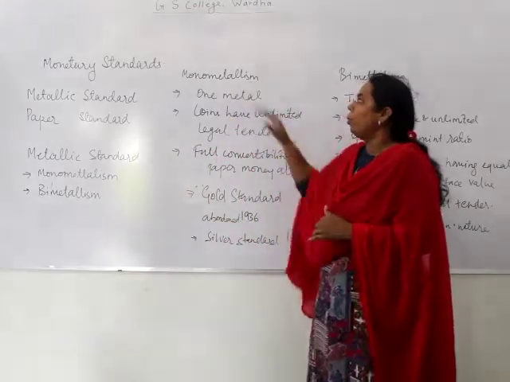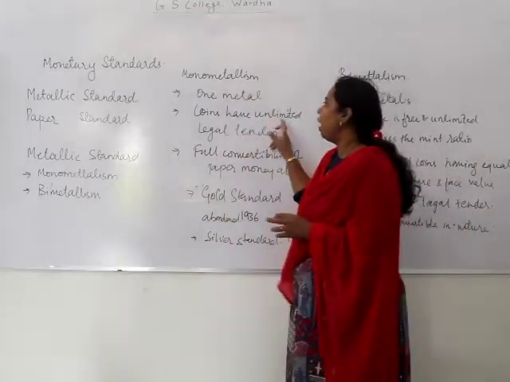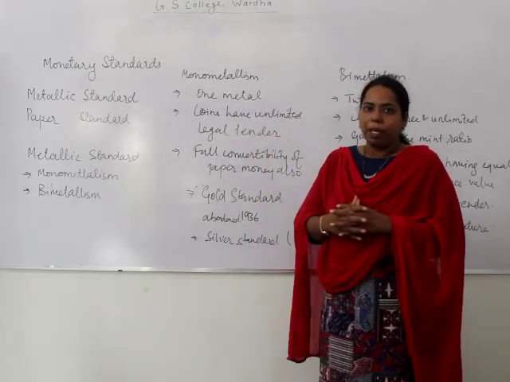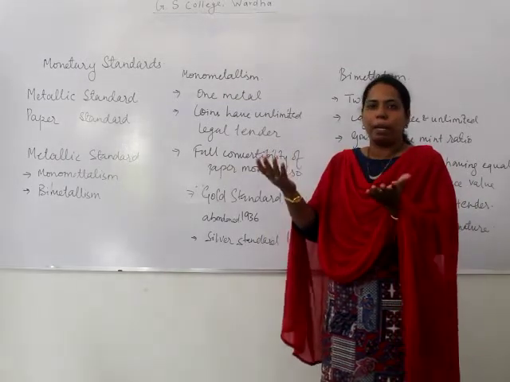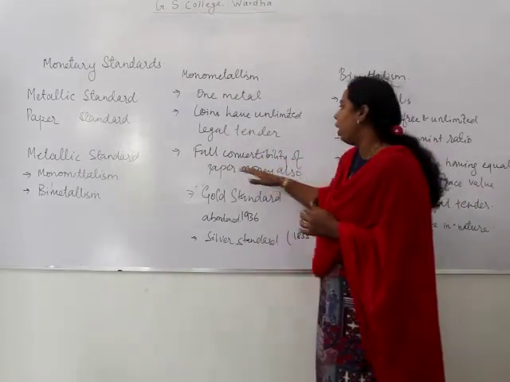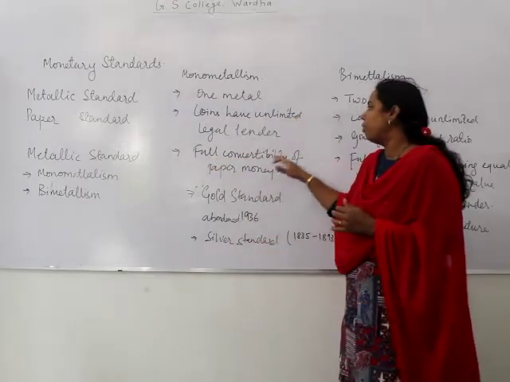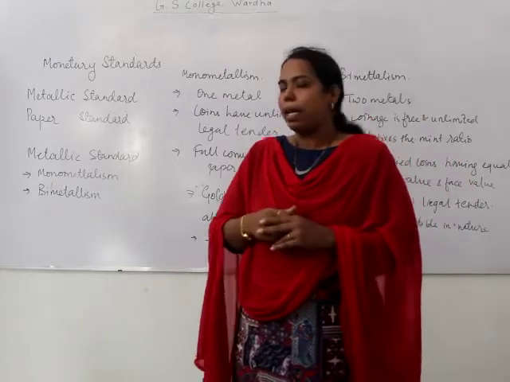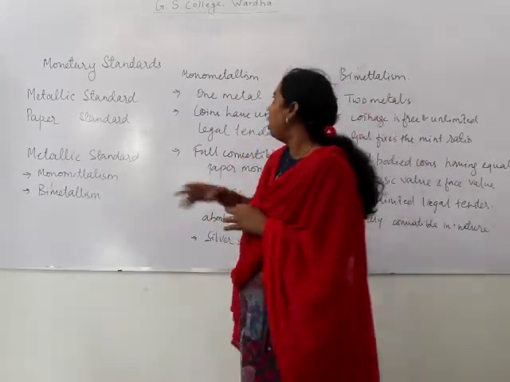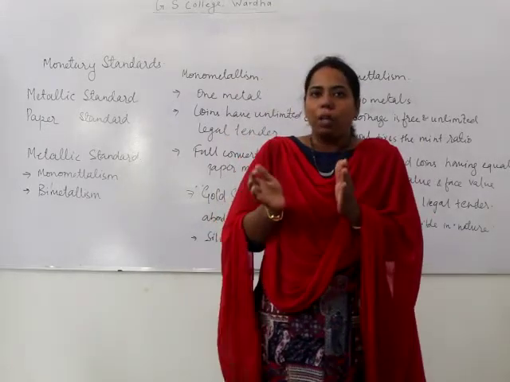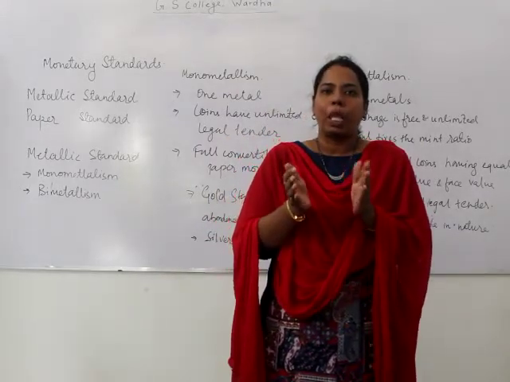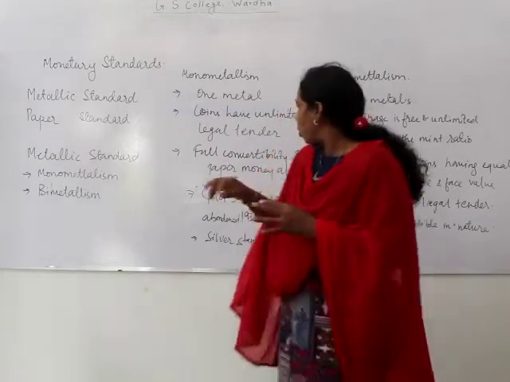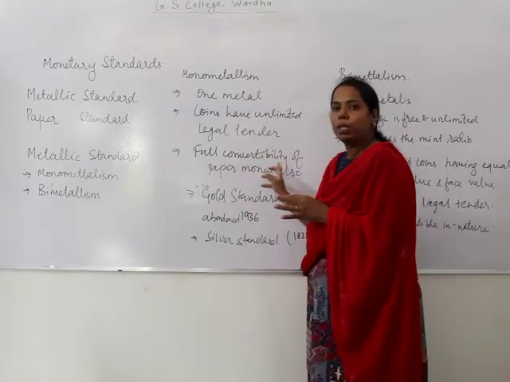So when we talk about monometallism, the coins have unlimited legal tender. It means the payments are made with the coins up to any amount. Then the next one is the full convertibility of the paper money also. In the metallic standards and monometallism, along with the coins, certain paper notes are also issued. The paper notes also have full convertibility.